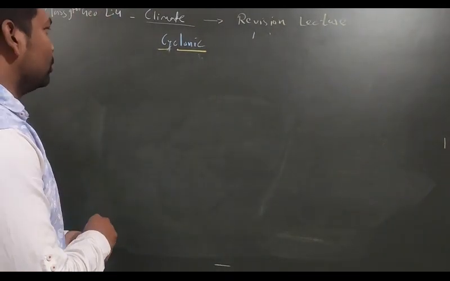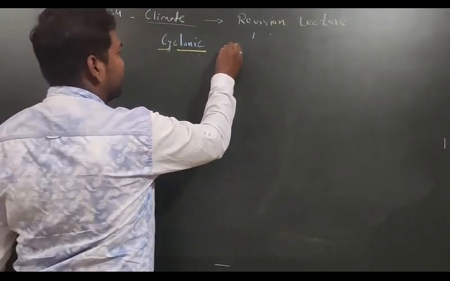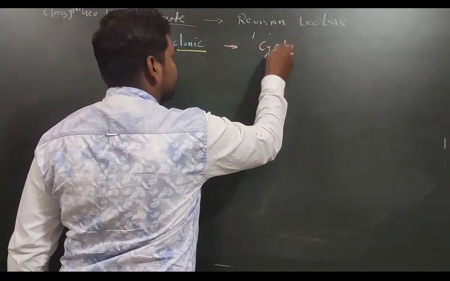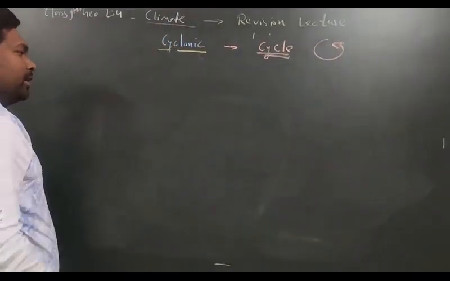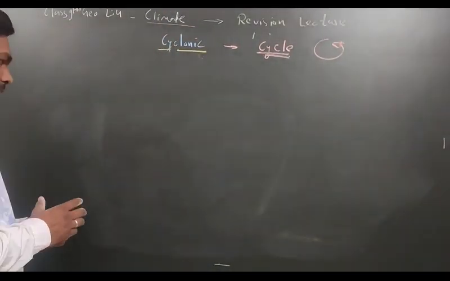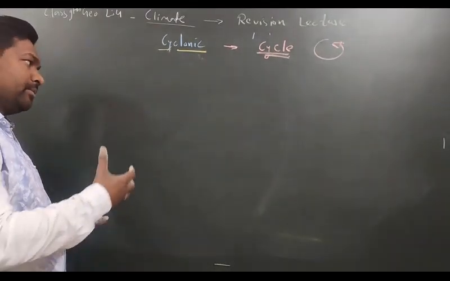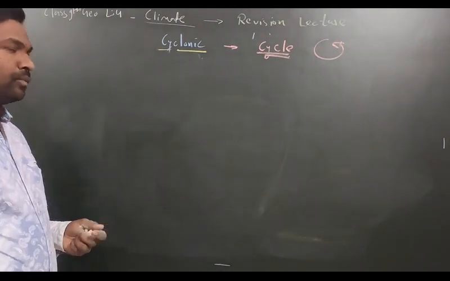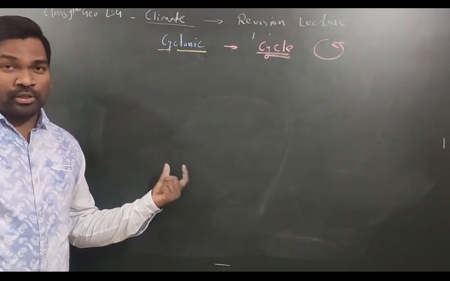So dear, see, cyclone. This word has been derived from the word cycle. Fine, cycle. And cycle means, as you all know, round, round. So here what is happening? Basically this cyclone can emerge in any part. It can emerge on land also, it can emerge in the ocean also. But most of the time we have seen that cyclone emerges in water bodies.